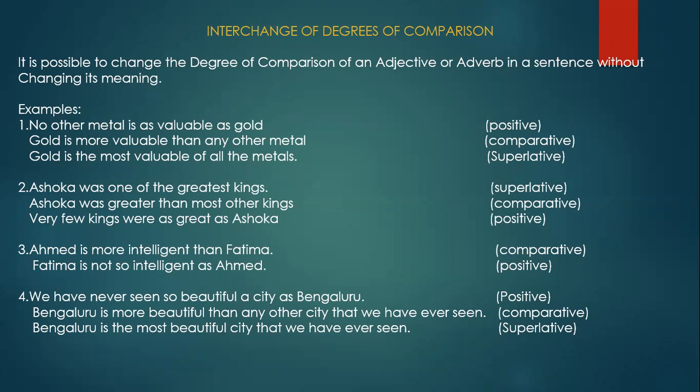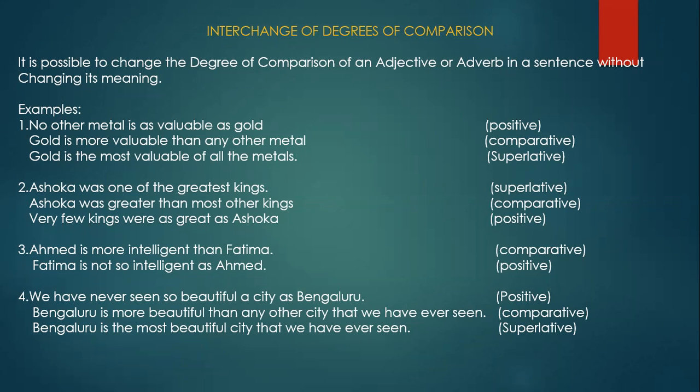Okay. Now, if you want to write in the comparative form, how will you write it? Since it is given in the superlative, two other options are there. Just now we said how to write in the positive form. Now, if you are writing in the comparative form, that means you are using the comparative form of the adjective.